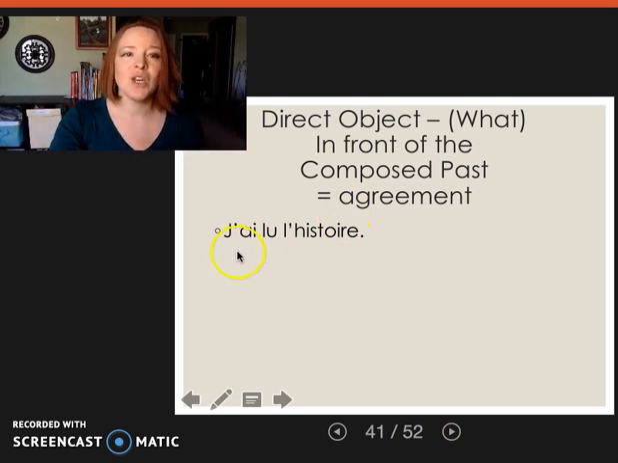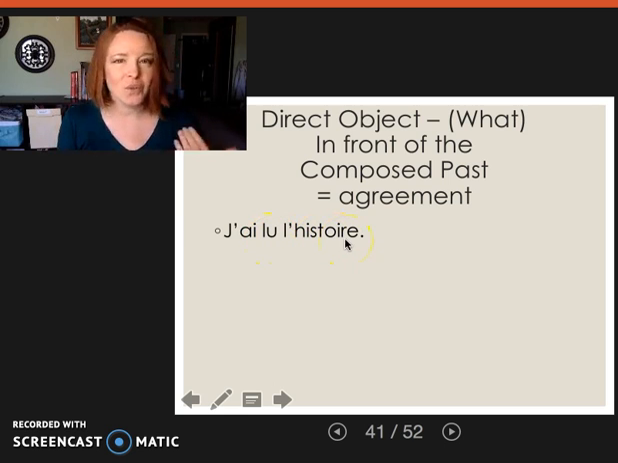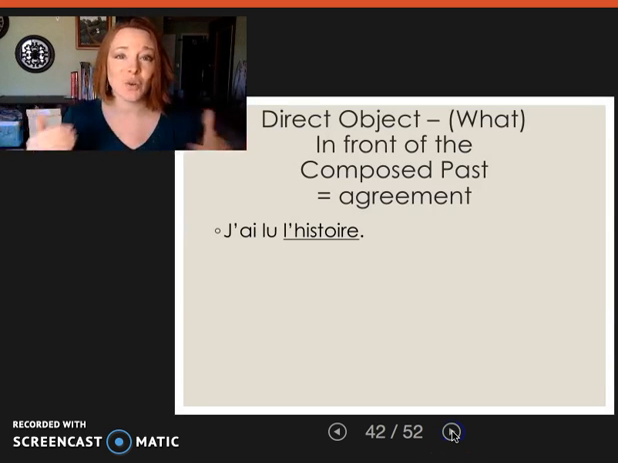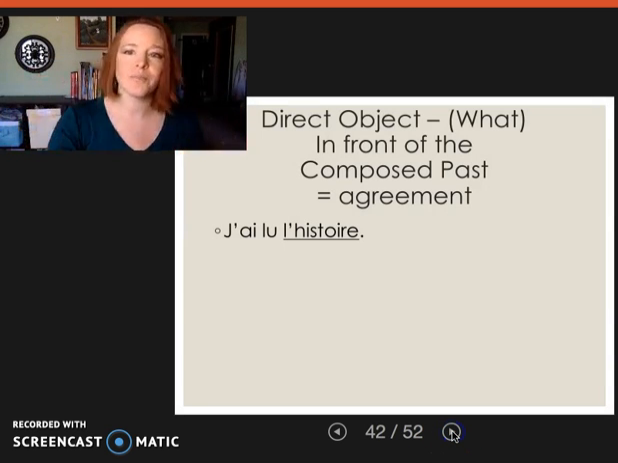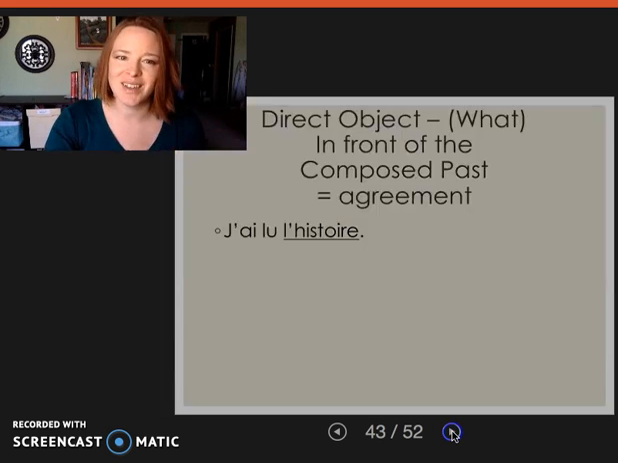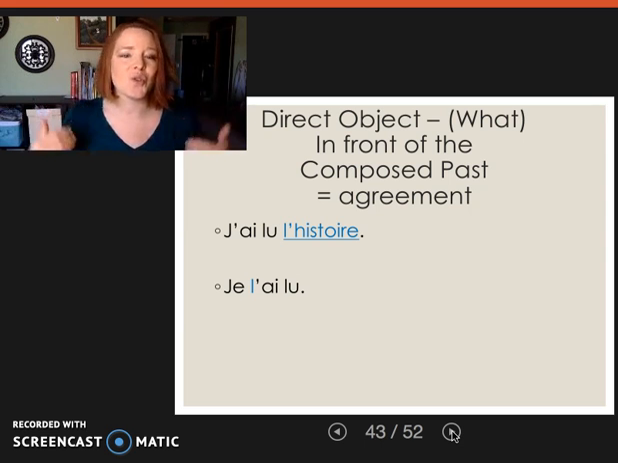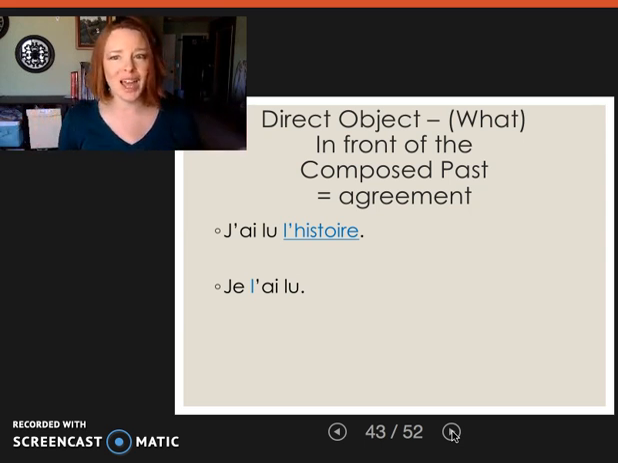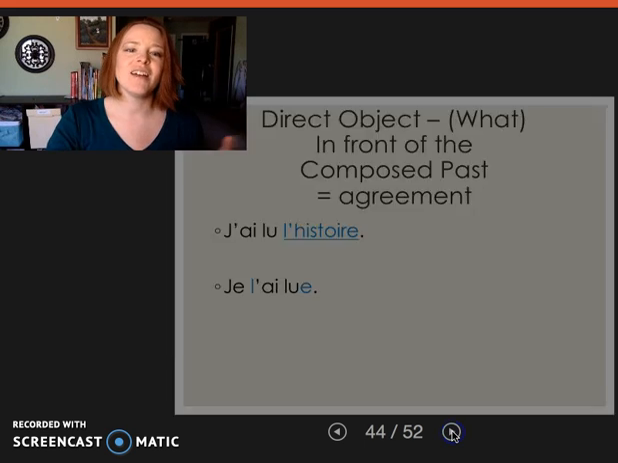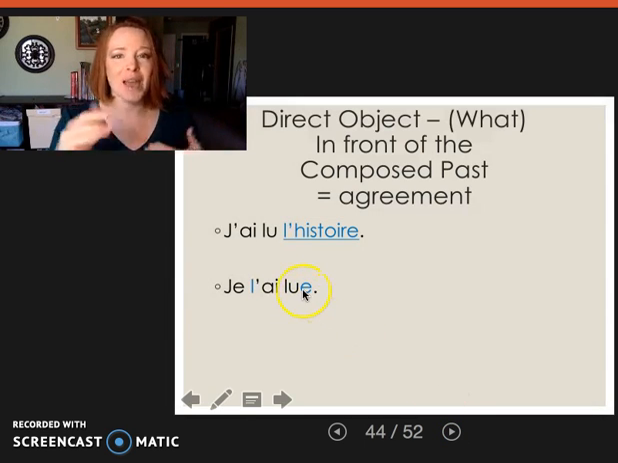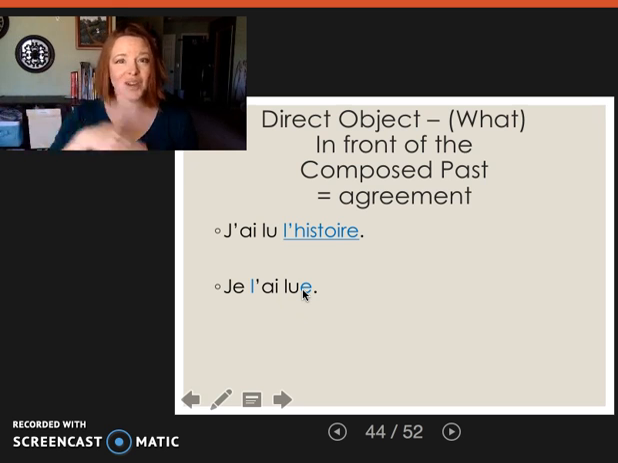So for example, j'ai lu l'histoire. I read what? Or who? Right? That what is the direct object of our sentence. So the what is the histoire, the story. I read the story is the direct object. I can place that direct object in front of my auxiliary verb, donc je l'ai lu. I read it. C'est super. And thus, because histoire is féminin, I have to have the past participle agree with the direct object because it's in front.